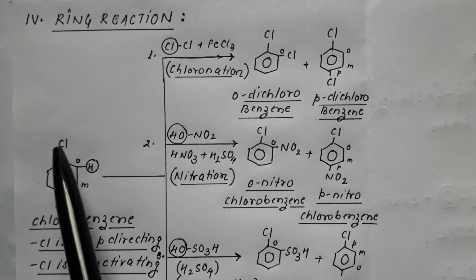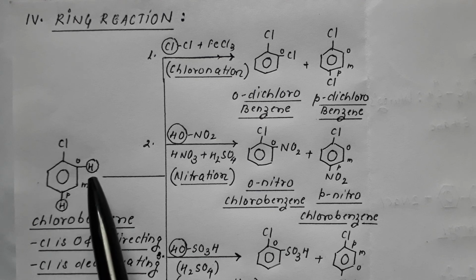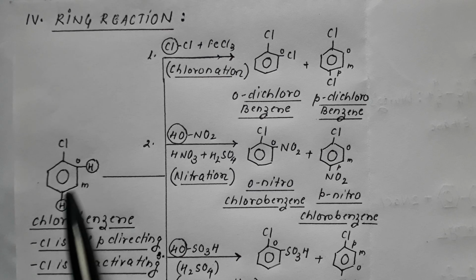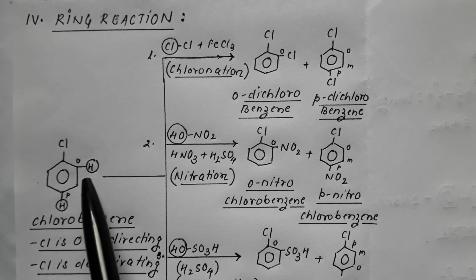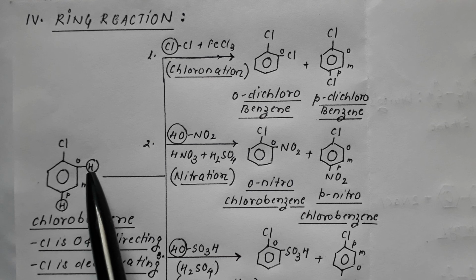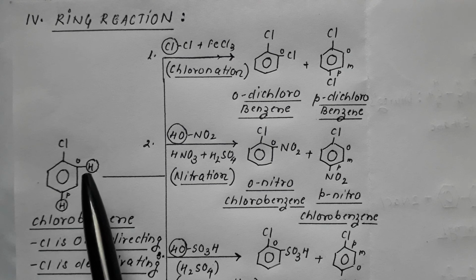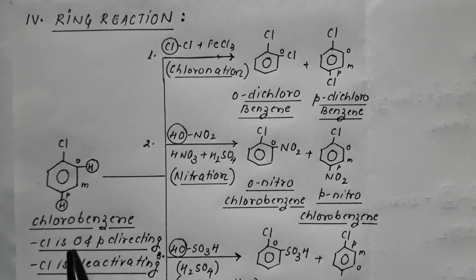Therefore, on presence of this chloro on the ring, the next group will come either at ortho position or para position. Chloro will direct the next coming group either onto ortho position or onto para position. So remember, in case of chlorobenzene, chloro is an ortho para directing group. Therefore, during ring reaction, the next coming group will come either at ortho position or at para position.